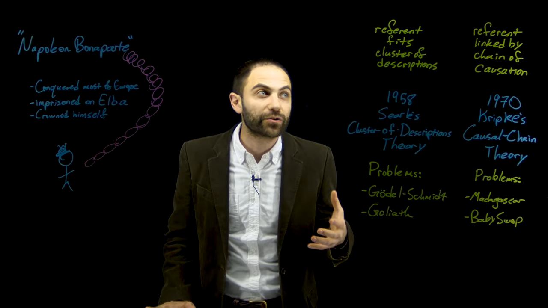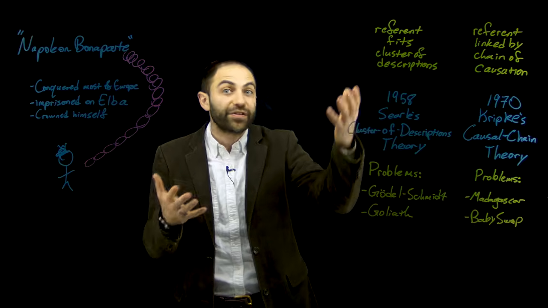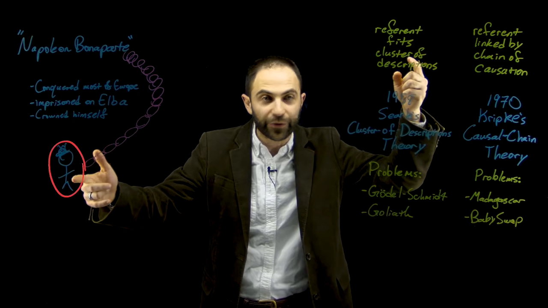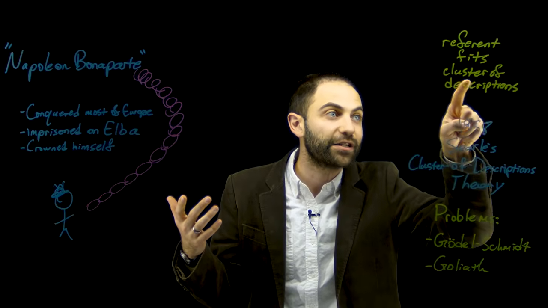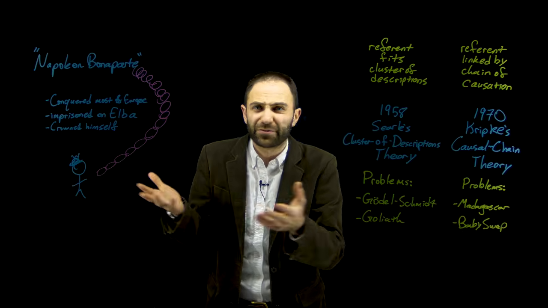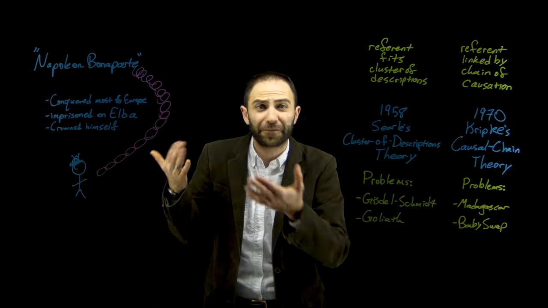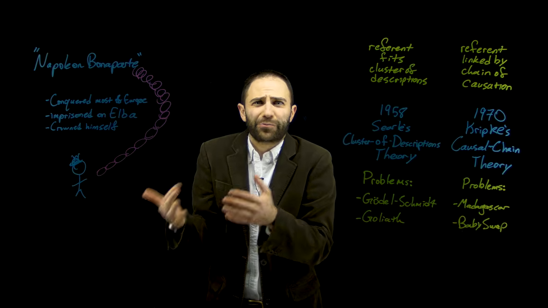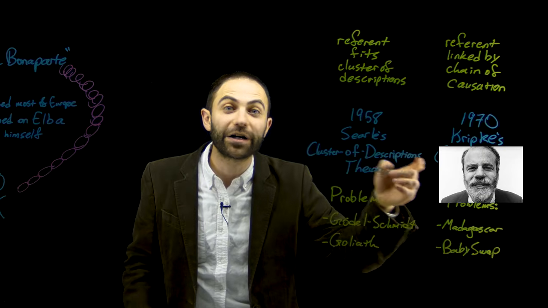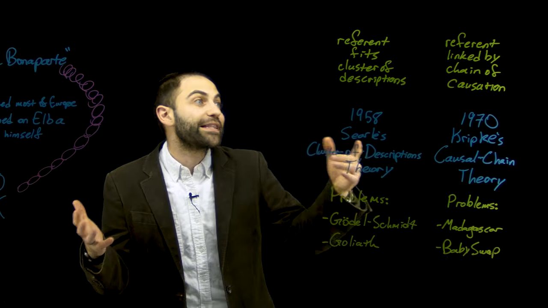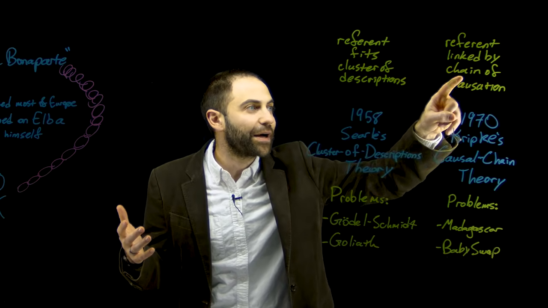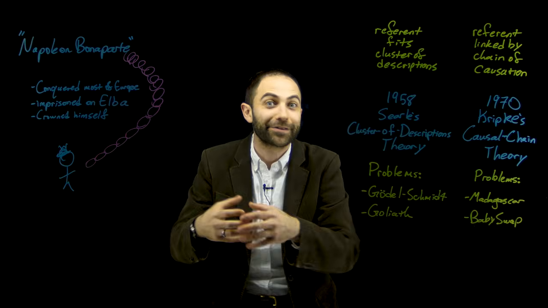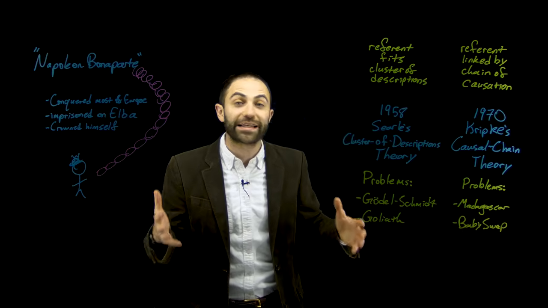What's happening is that Searle is forced into this result because of what his theory is, right? The theory just says that the referent of the name, whatever the name refers to, is just whatever fits the cluster of descriptions. And so if some other soldier fits the description killed by David, then that other soldier has to be the referent of the name Goliath. Kripke's theory avoids this problem because the theory is that the referent is whatever is linked by the chain of causation. And the chain of causation of the name Goliath goes all the way back to the little baby Goliath. So Kripke's theory just gets a totally different result.